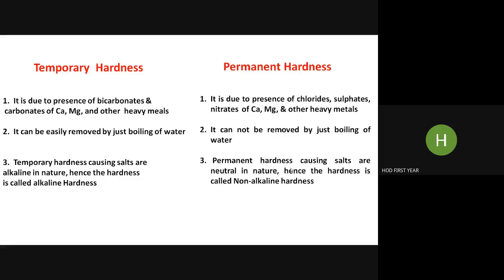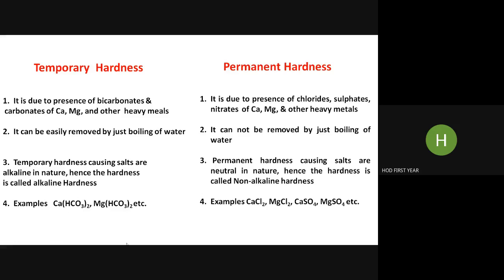So this is caused by neutral salts, which are neutral in nature, meaning chloride, sulfate, nitrate, neither acidic nor alkaline. So the hardness is called non-alkaline hardness. Okay, these are the examples.